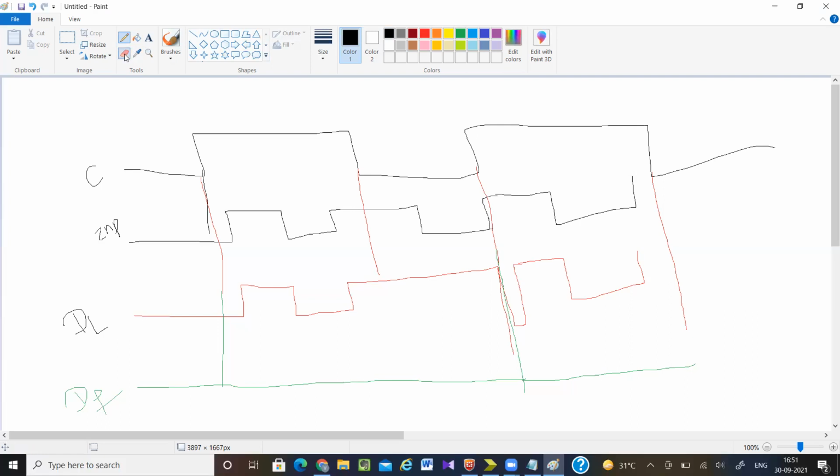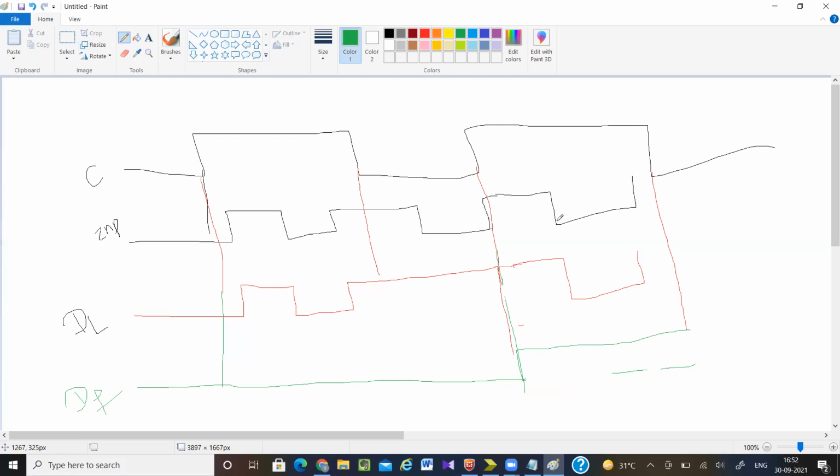So if it is 1, here only my output will become 1 and it will remain 1 only.